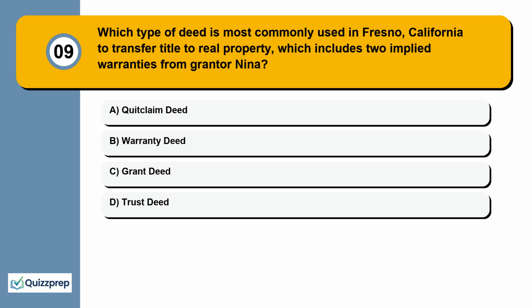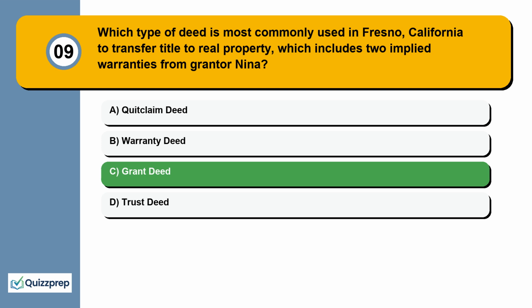Question 9. Which type of deed is most commonly used in Fresno, California to transfer title to real property, which includes 2 implied warranties from grantor Nina? Quitclaim deed, warranty deed, grant deed, trust deed.